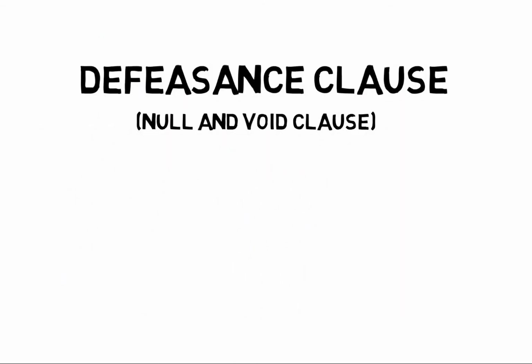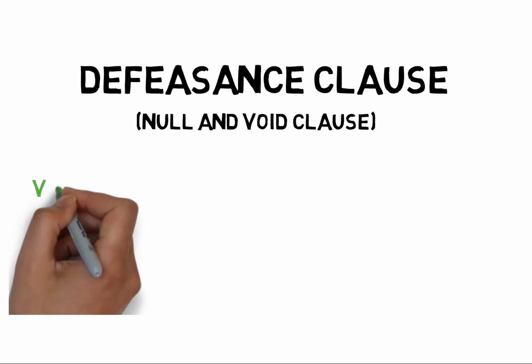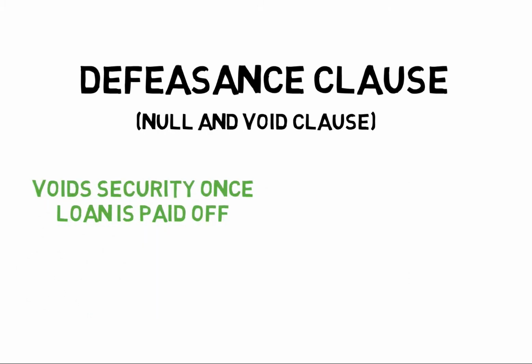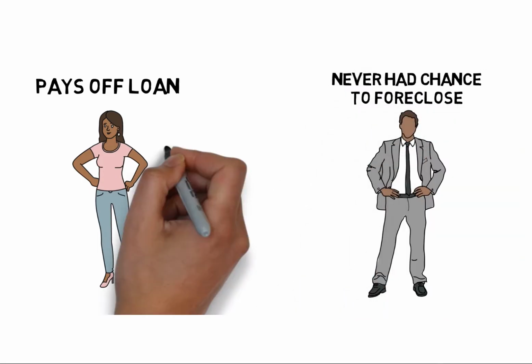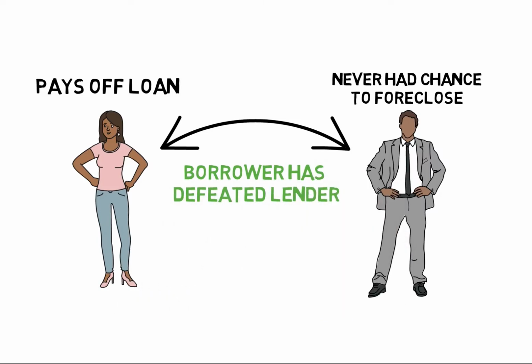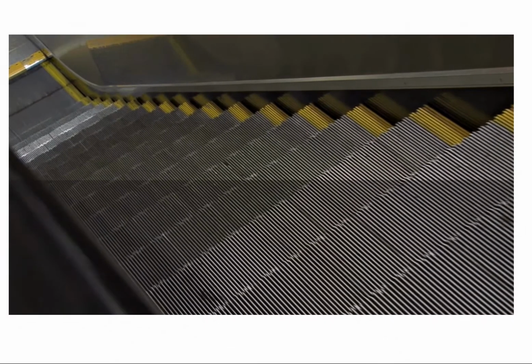Another clause is called the defeasance clause. This is the null and void clause. What this clause does is it voids the security once the loan is paid off. A way to recall that for the test is that the words defeat and defeasance sound similar. So if a borrower completely pays off the home loan and the lender never got a chance to foreclose, then the borrower had defeated the lender. So when you defeat the lender, that is the defeasance clause, which voids the security.